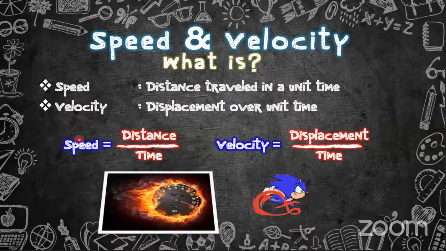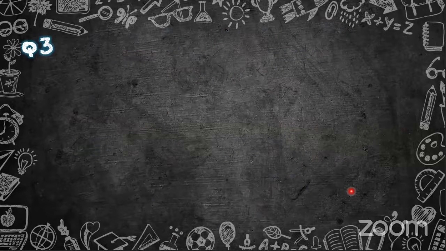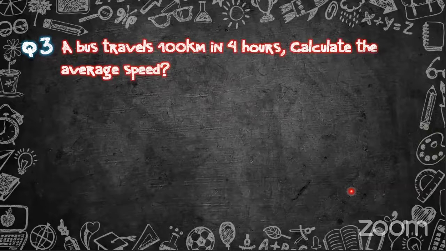And these are the formulas that are used to calculate speed and velocity. Speed is equal to distance over time. Velocity is equal to displacement over time. Right. Okay. Here is a question for you to answer. Very simple one. A bus travels 100 kilometers in 4 hours. Calculate the average speed.